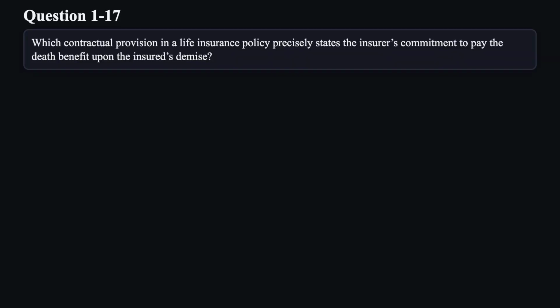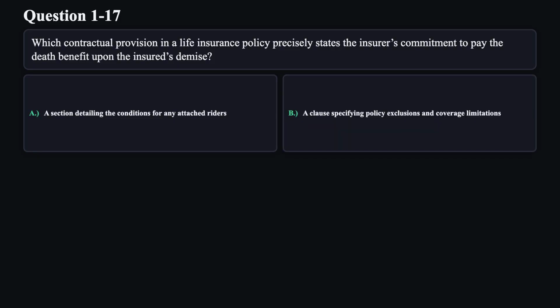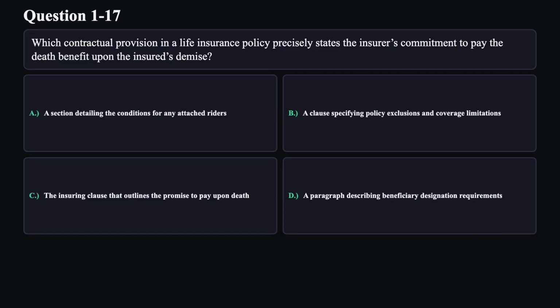Question 17. Which contractual provision in a life insurance policy precisely states the insurer's commitment to pay the death benefit upon the insured's demise? A. A section detailing the conditions for any attached riders. B. A clause specifying policy exclusions and coverage limitations. C. The insuring clause that outlines the promise to pay upon death. D. A paragraph describing beneficiary designation requirements.